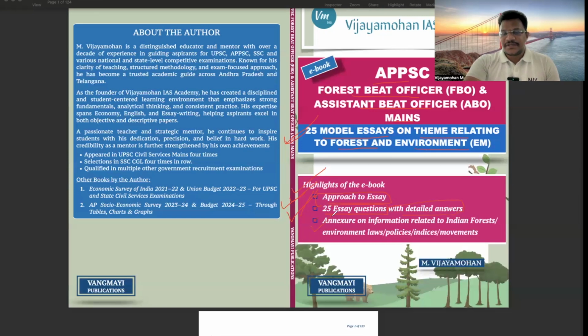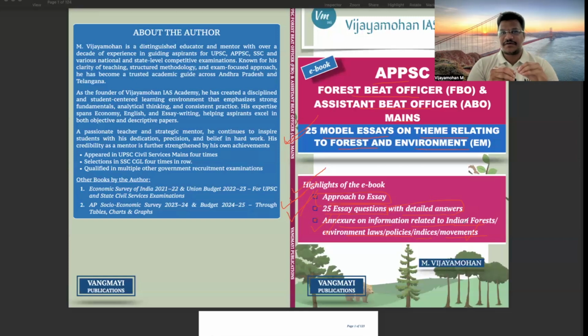And in the end I try to provide annexed information related to Indian forest, environment laws, policies, indices related to environment and forest, and movements related to environment and forest, right? Around 20 or 25 pages, including the India State of Forest Report 2023 information related to Andhra Pradesh. Along with that, what acts are there related to environment, what acts are there related to forest, what policies, what environment related indices. All of these are given in about 20-25 pages.